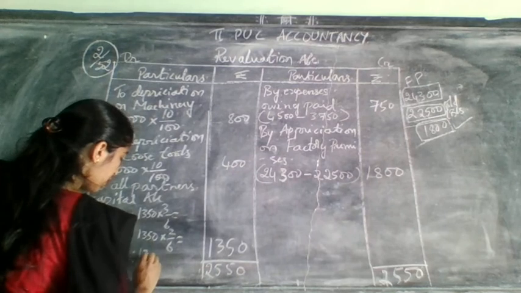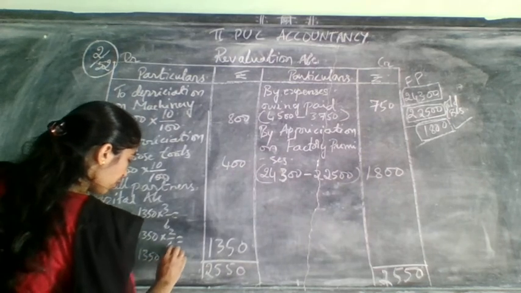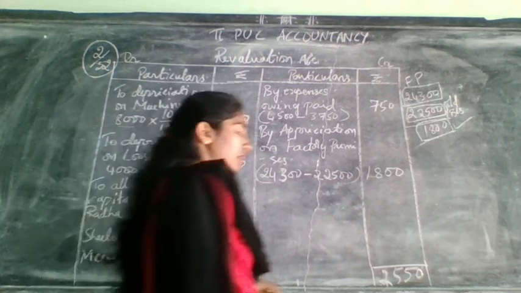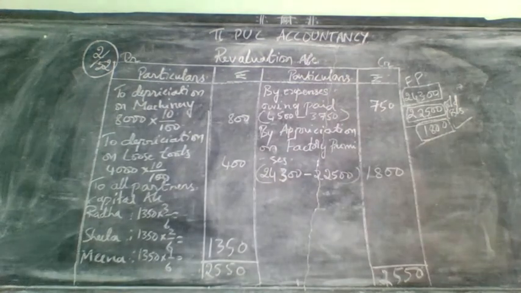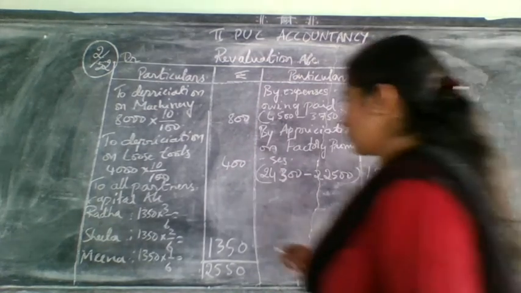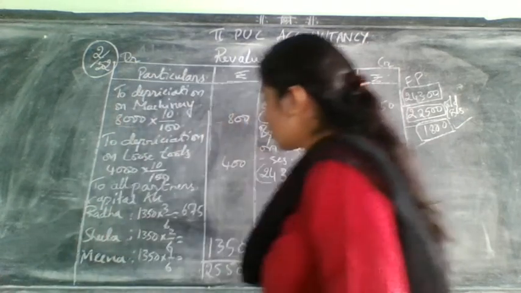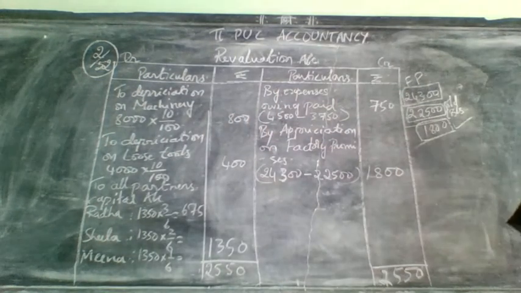Next 1350 into 1/6. How much it will come? Take your calculator and do 1350 into 3/6. It will come how much? 675 for first person. Next again take your calculator. 1350 into 2 divided by 6. How much it will come? 450.